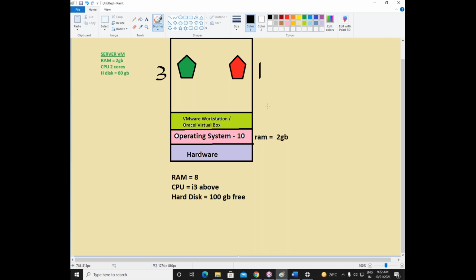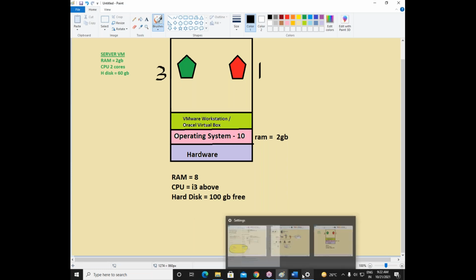So don't feel like, we are creating virtual machines, so it is using more hardware. No. Whenever you switch on the virtual machines, then only the RAM will be used. If you're not practicing your MCSE concepts and all those things, then the virtual machines will not use any RAM or any CPU. Only if they are powered on will they use the RAM as well as the processor, or else it will not be in use.